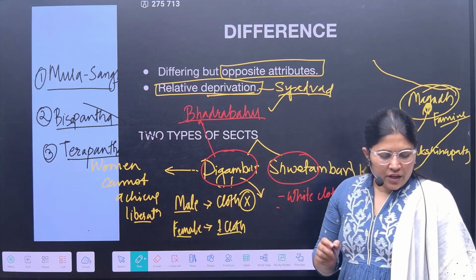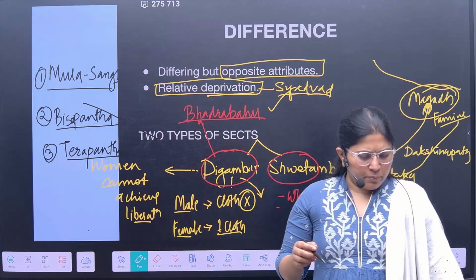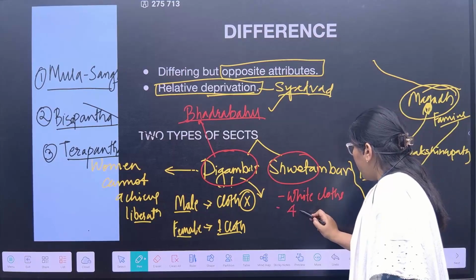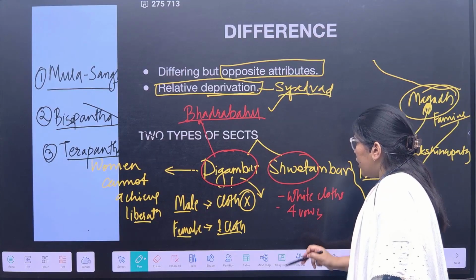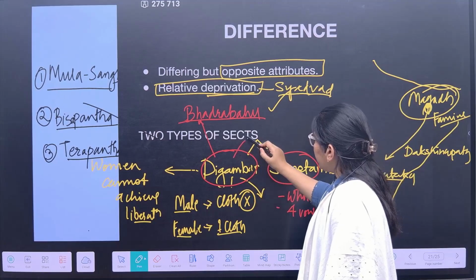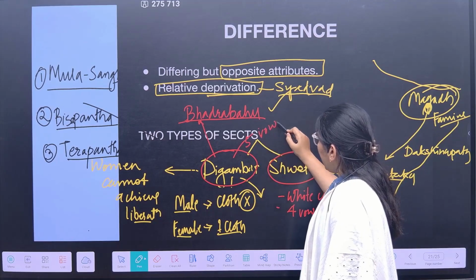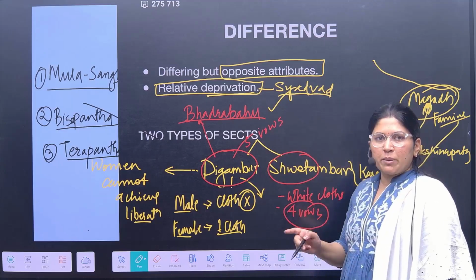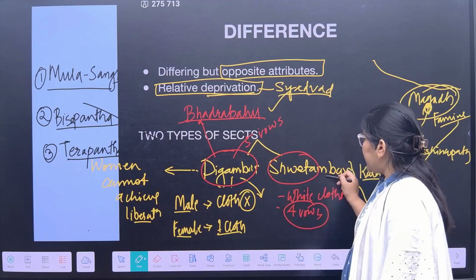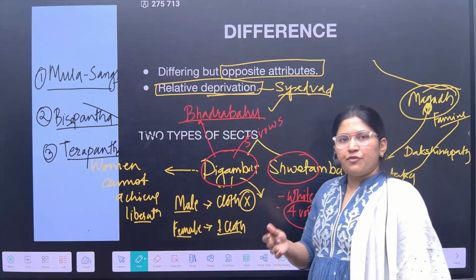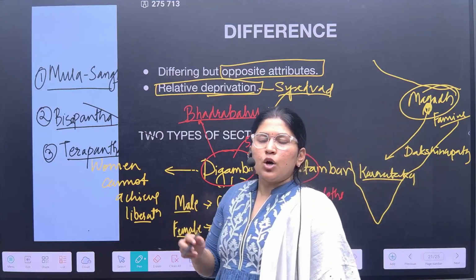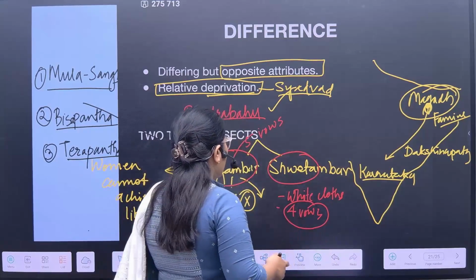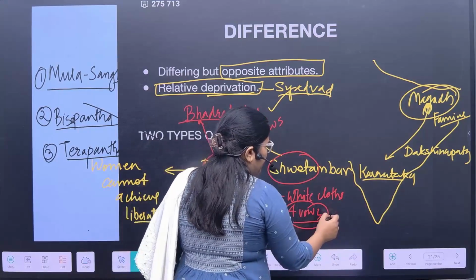After that, they majorly talked about the four vows and not the five vows. The Digambars talked about the five vows. Now which was the fifth vow that they discarded? It was Brahmacharya. So Shwetambars would be living in families, however Digambars wouldn't be living in families. So Shwetambars would be following the four vows except Brahmacharya.